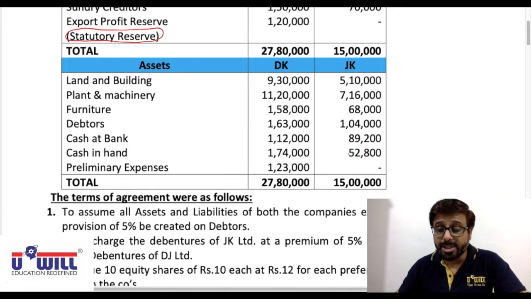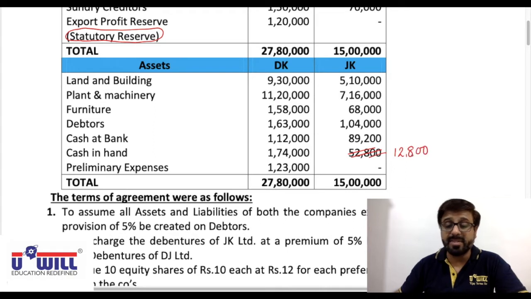Now here make the correction. Cash in hand amount, it's not 52,800, make it 12,800. Make the correction everyone, I repeat. Instead of 52,800, it's a misprint. Make it 12,800 and you can cross check. If you make it 12,800, the total of JK will come to 15 lakhs. Okay, so make this correction.